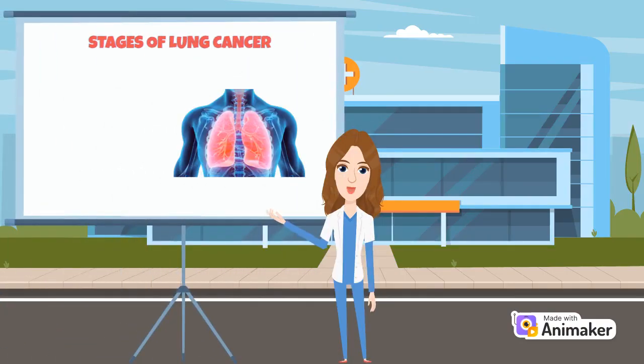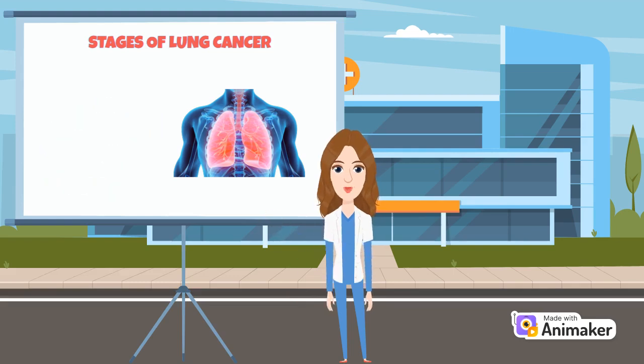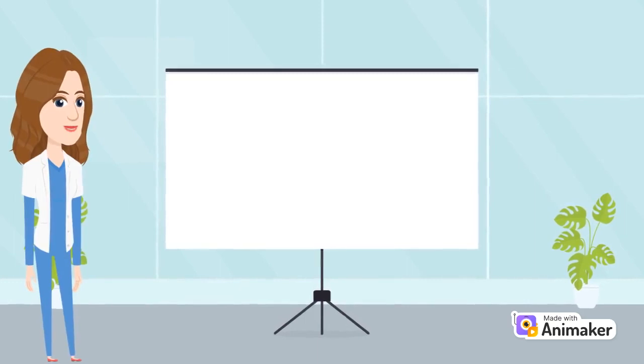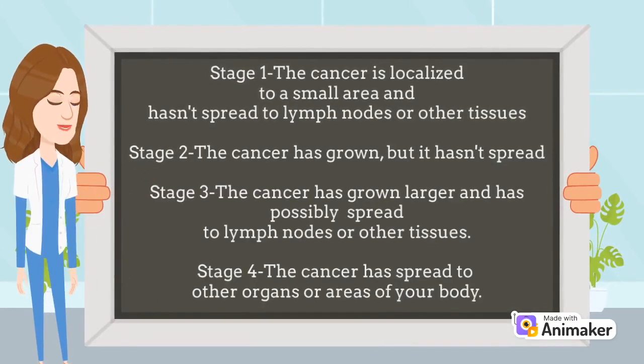Not only humans have stages of age, but cancer also has. There are 4 stages in lung cancer. We have stage 1, stage 2, stage 3, and last but not least, we also have stage 4. Now let's go into what happens at each of these stages.